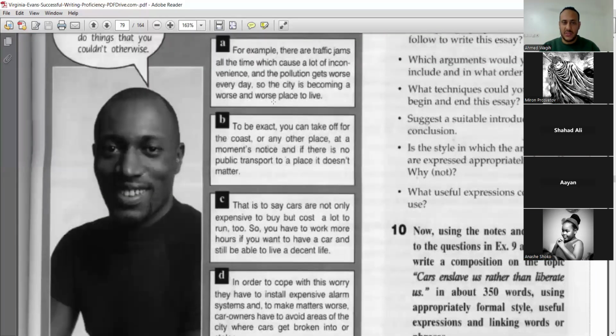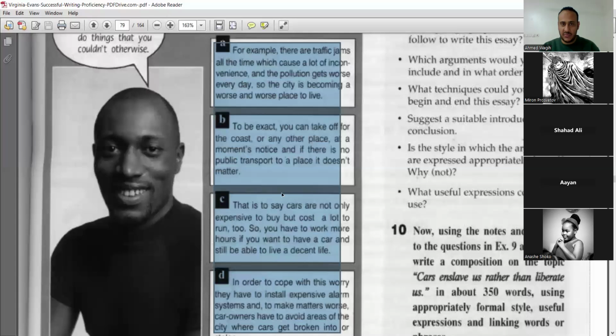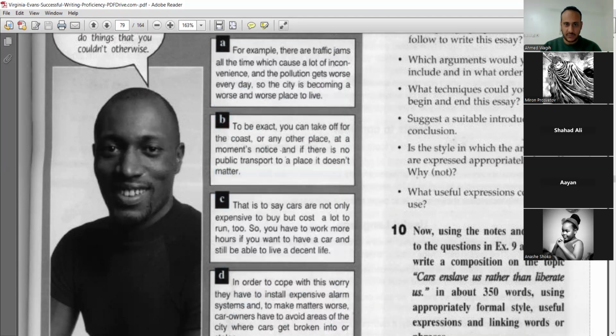Can you choose one reason or example that supports this point from A, B, C, and D? Which one? Write in the chat box. A supporting detail or something that supports this idea as an example.